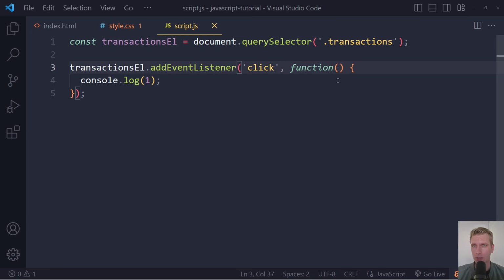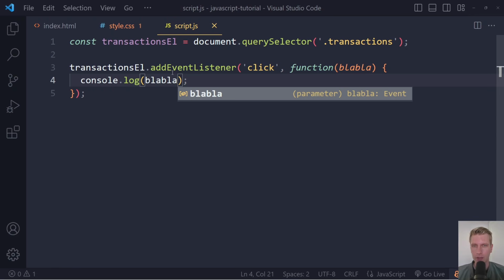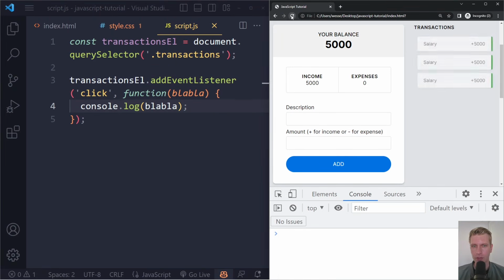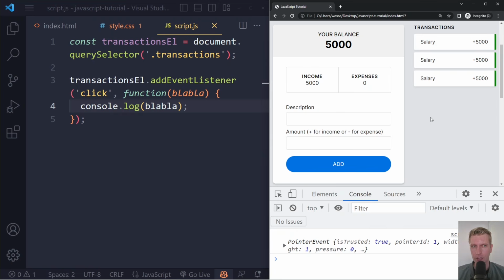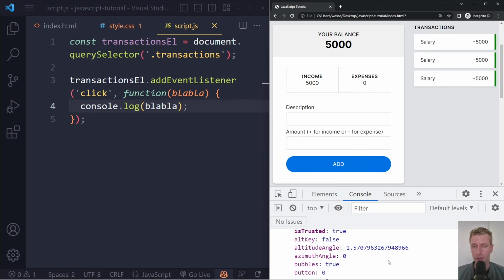And the browser helps us out a little bit, because as an input to this function, the browser also gives us an object representing the event that just happened, right? So you can call this whatever you want. We can call this blah blah. And then let's see what we get actually. So if I refresh here, if I click here, you can see we actually get an event with information about the event that just occurred.